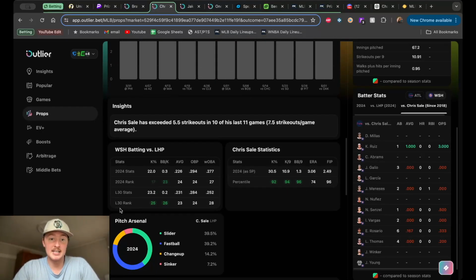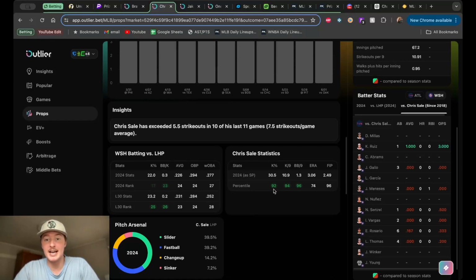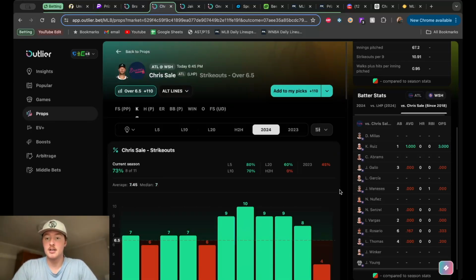I forgot to show that. Last 30 days against left-handed pitching, 25th in terms of strikeouts. And you know Chris Sale, 92nd percentile in Ks percentage.